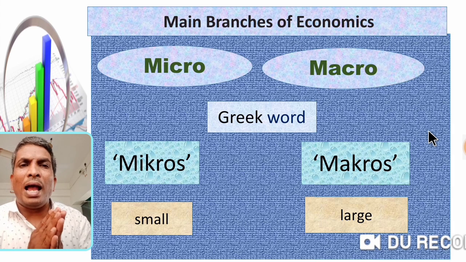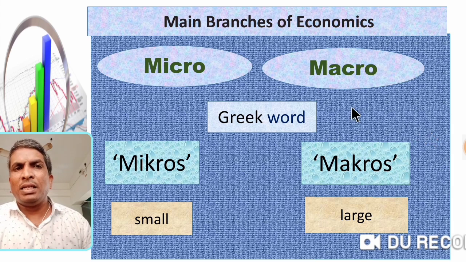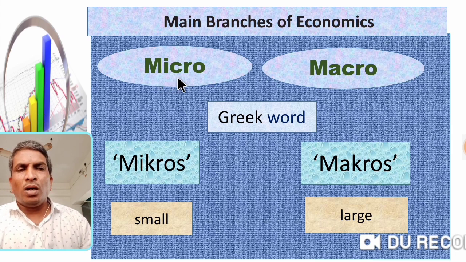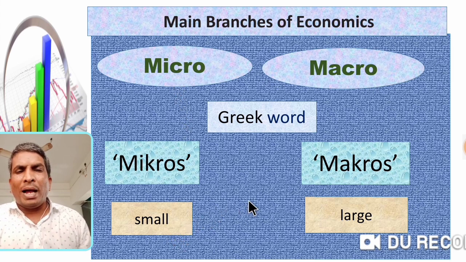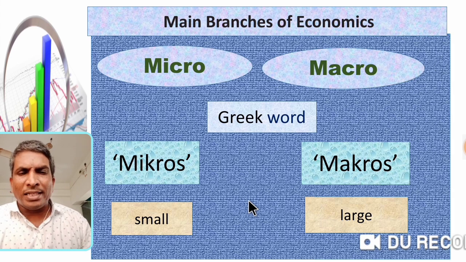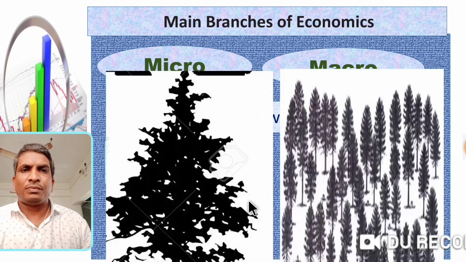Small and large, micro and macro. Both words are also different in one letter. You know, micro means small and macro means large. Small and large are also studied in detail with the next picture.